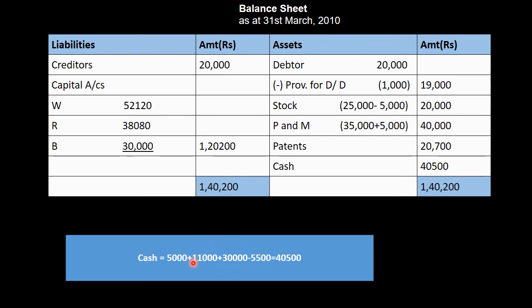Now net result of all this is 40,500, which is shown here. After that, we will represent creditors as it is, because no change is given in the value of creditors. Closing balances of capital are taken from last slide, of which W will get 52,120, R will get 38,080 and B will get 30,000. In total, their capitals are of rupees 1,20,200.